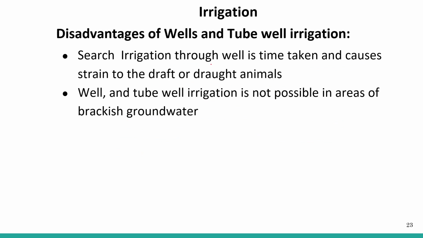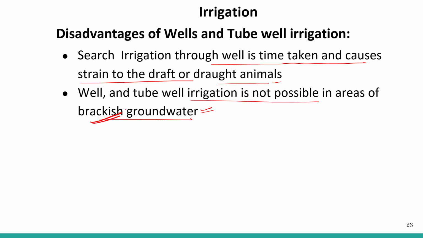Such irrigation through wells is time taking and causes strain to the draft or drought animals. Well and tube well irrigation is not possible in the areas of brackish groundwater. Where brackish groundwater is available, salt is there, so that particular groundwater cannot be used for irrigation. So that is of no use.